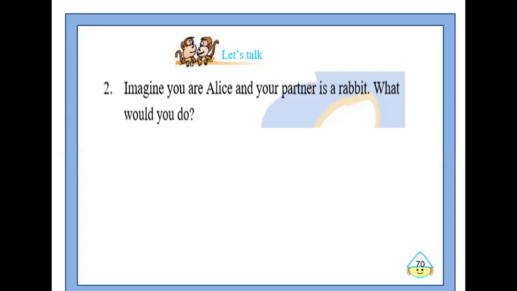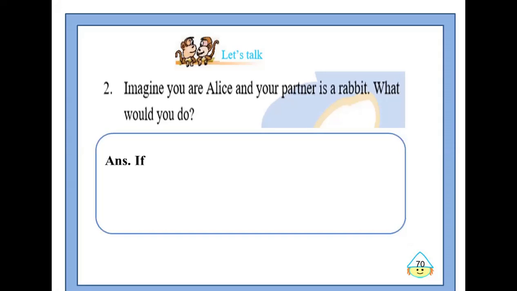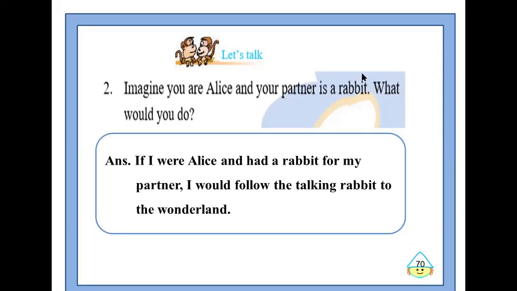Let me tell you what I would do. If I were Alice, I would follow the white rabbit into the rabbit hole and try to reach the Wonderland. So for those who also want to follow the white rabbit, you may write, if I were Alice and had a rabbit for my partner, I would follow the talking rabbit to the Wonderland.